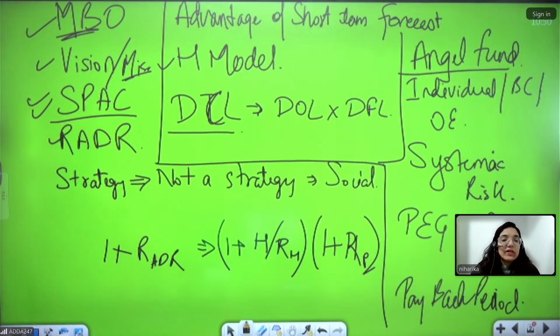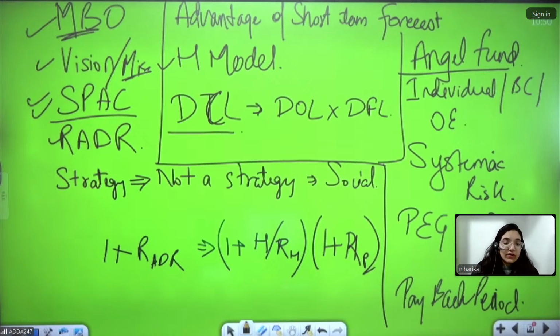When we talk about leverage, everybody who is going for the second or third shift, please do not rely only on one part. Combined leverage can be asked. They can always put a specific case study where they can ask for all three together. The formula for operating leverage is basically contribution divided by EBIT. And DFL is EBIT upon EBT. Then you multiply them and that is how you get your combined leverage.